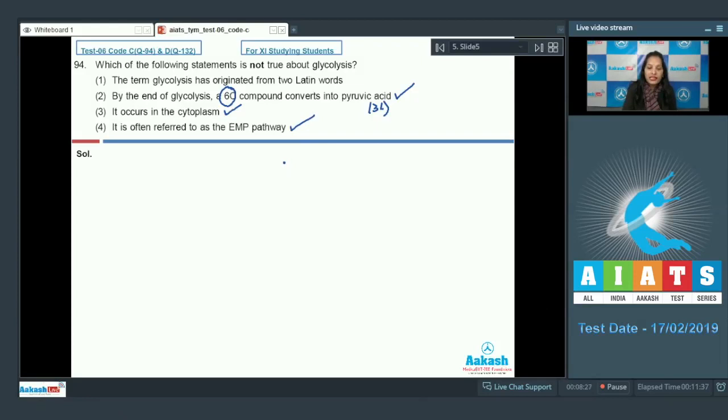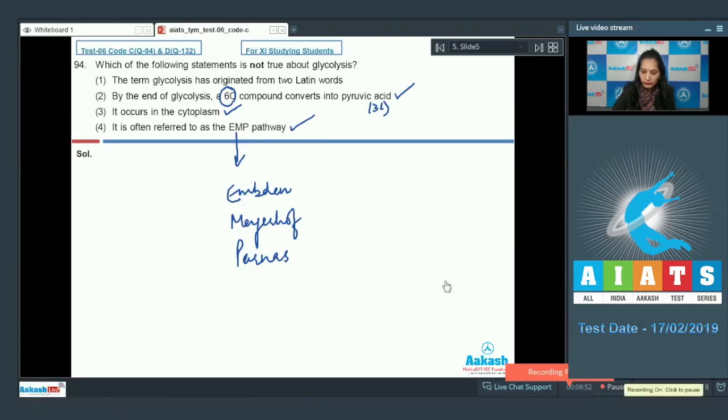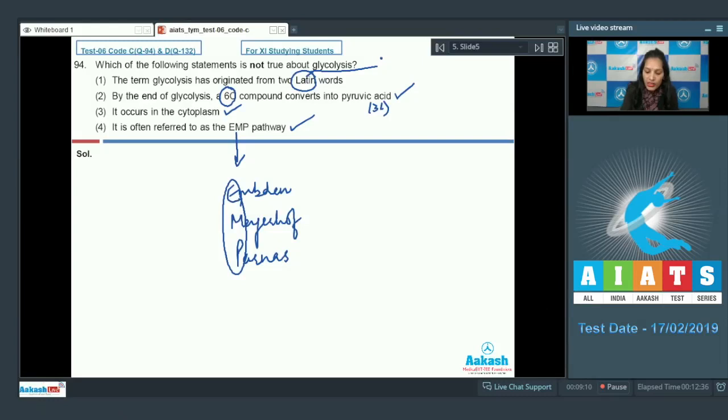Fourth option, it is often referred to as EMP pathway. It is also correct because glycolysis was discovered by Embden, Meyerhof, and Parnas. And due to the contributions of these scientists, this is known as EMP pathway. So this is also correct. First option, the term glycolysis has originated from two Latin words. No, it has originated from two Greek words.